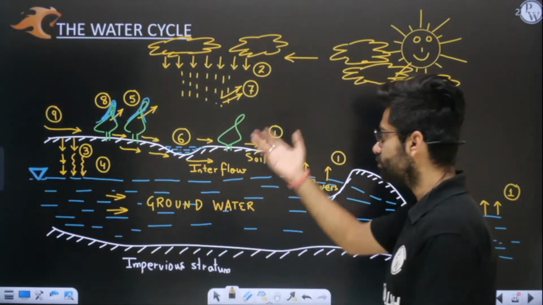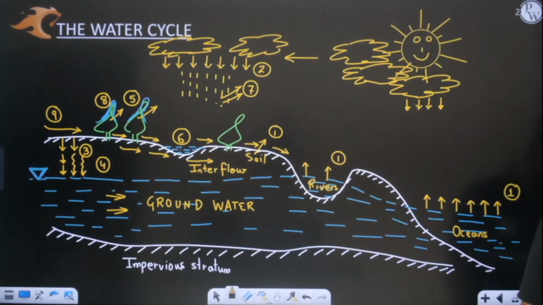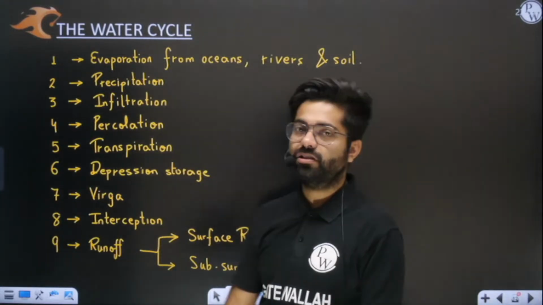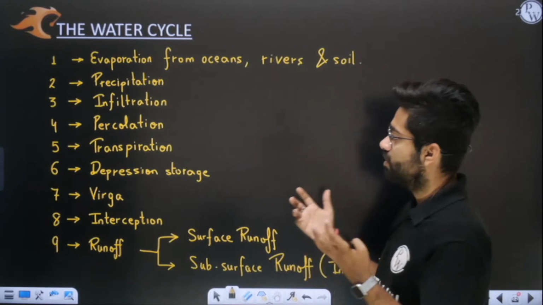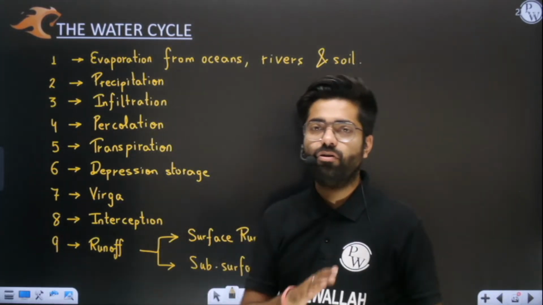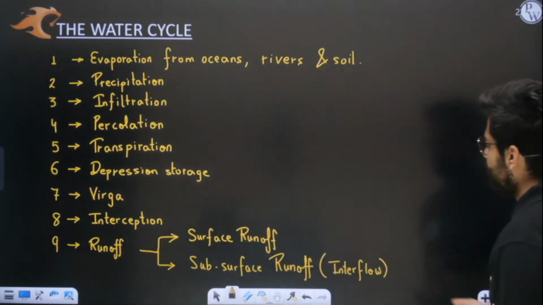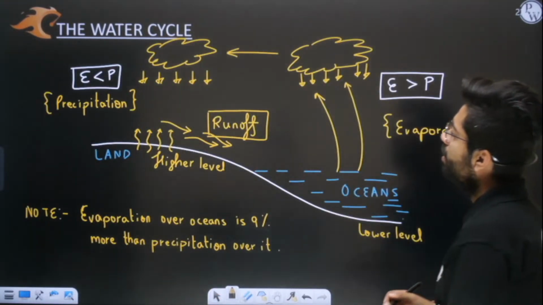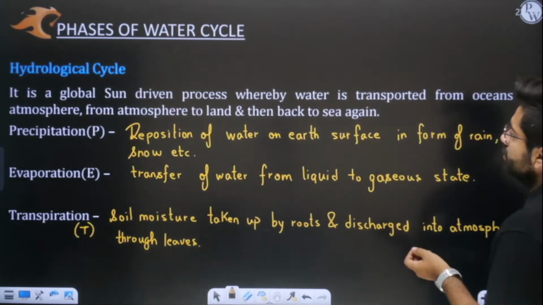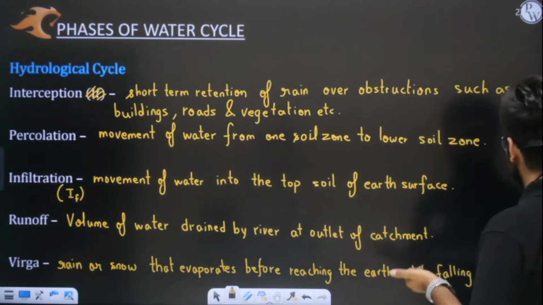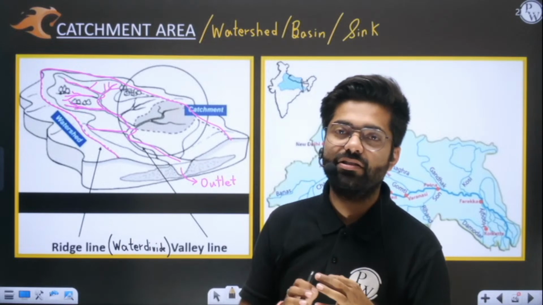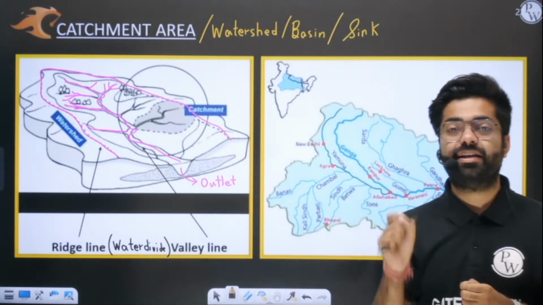In this cycle we discussed many phases: evaporation, precipitation, infiltration, percolation, transpiration, depression storage, interception, and runoff. You have to remember that the water cycle is caused by the sun's energy. The sun is the driving force of this cycle.